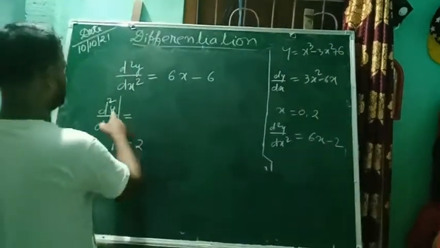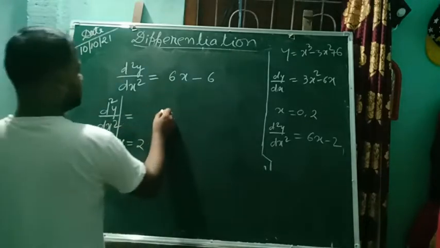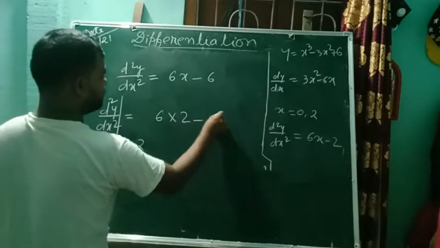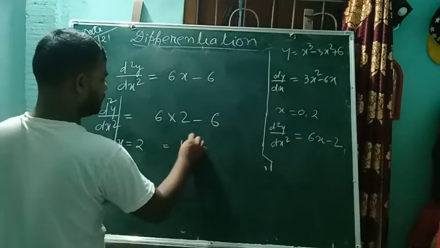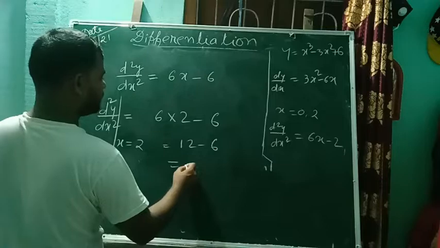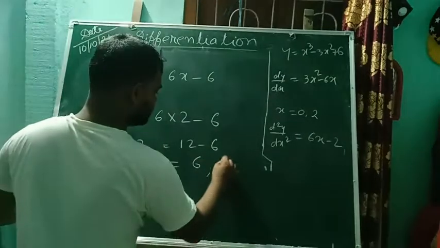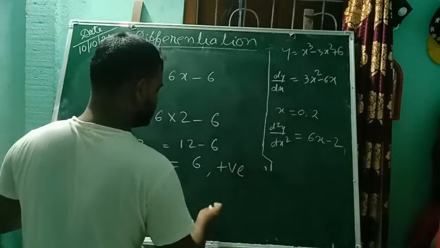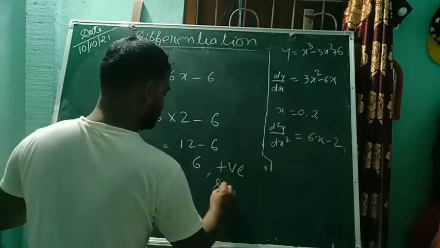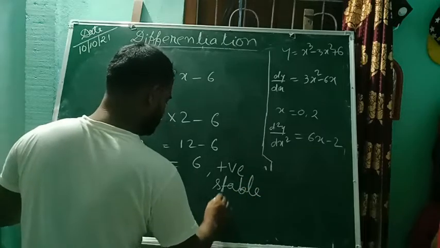So when x equal to 2, d square y upon dx square is 6 into 2 minus 6, so it will be 12 minus 6, it will be 6. Yes, it is positive. If it is positive, it is stable. If it is stable, it is minimum.